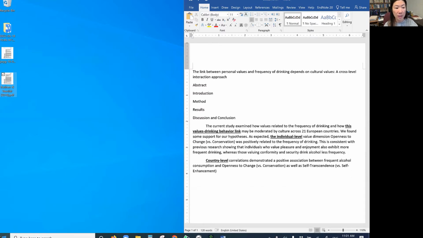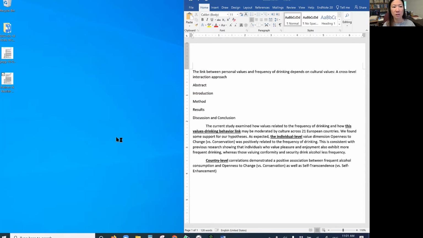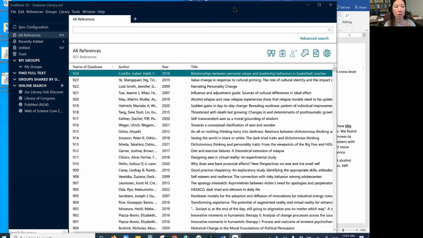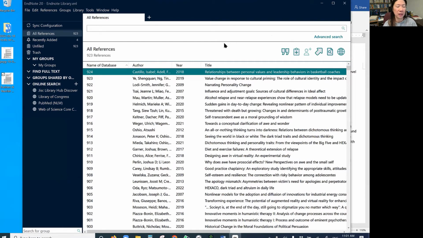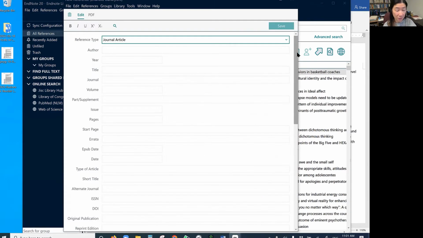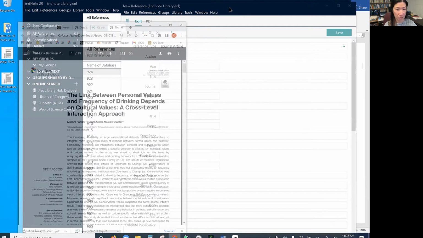Once I decide I'll keep this one, I usually enter the information in my EndNote. EndNote is a software that I use to manage all the literature that I want to keep. I'm numbering all of the papers, so this would be number 925. EndNote should be super helpful, probably for automatically recording all of the articles, like you can automatically download and connect it. I'm not doing it that way. I'm manually entering all of the information.